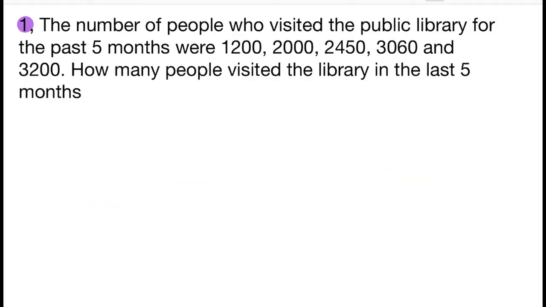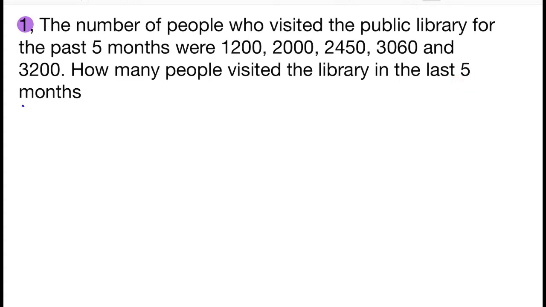Statement problems. First one, the number of people who visited the public library for the past 5 months were 1200, 2000, 2450, 3060 and 3200. How many people visited the library in the last 5 months?